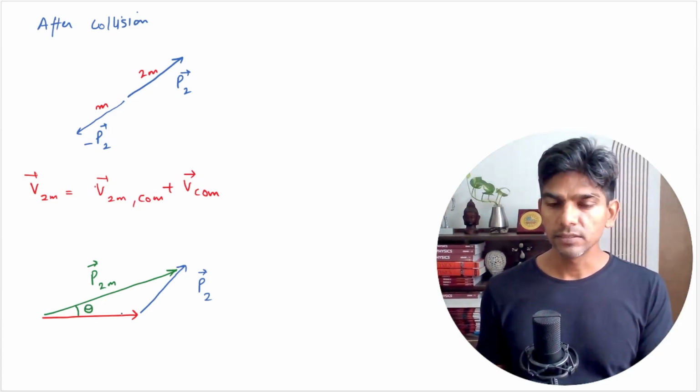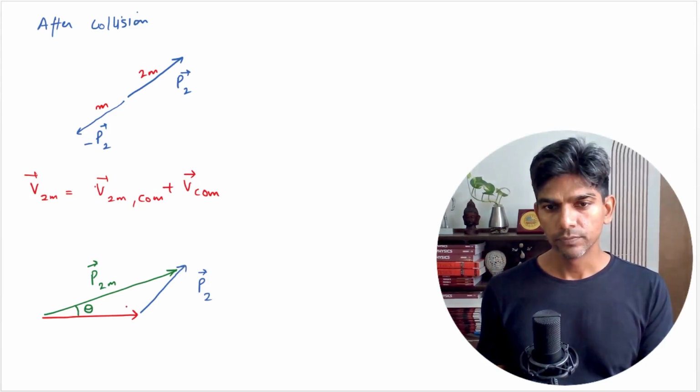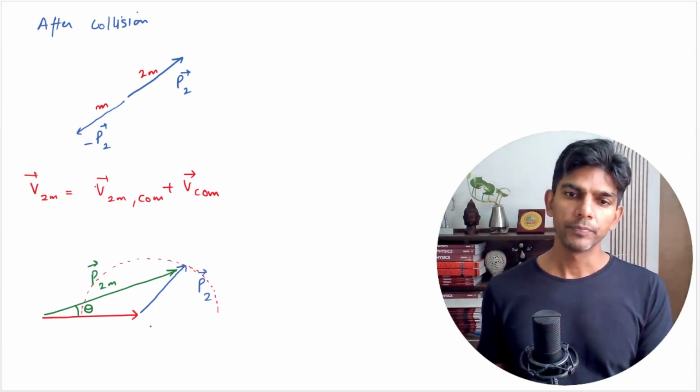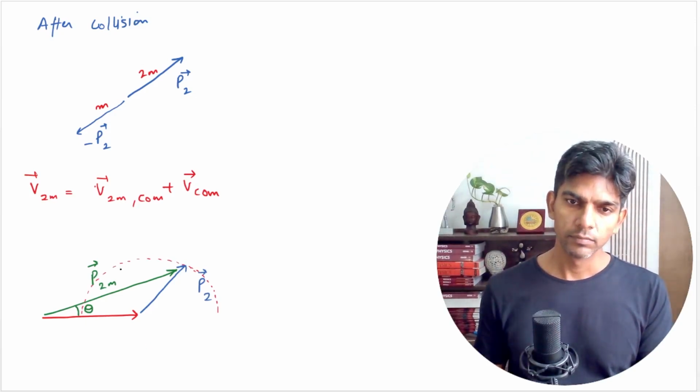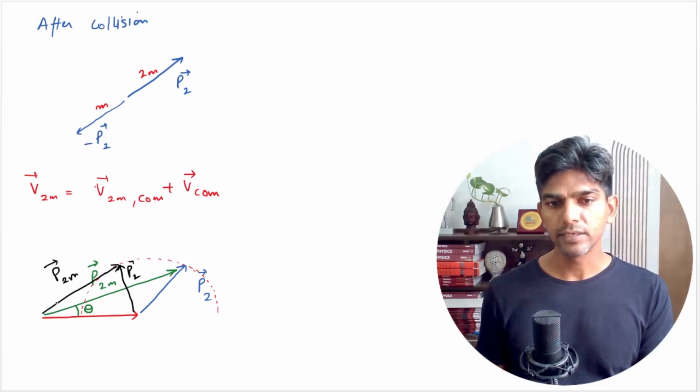Now we want to maximize this angle. What we can do is assume that this P2 can be in any direction, depending upon the line of impact. If I consider P2 such that this vector P2 is tangent to this circle, then this theta will be maximum. So that is for maximum theta.